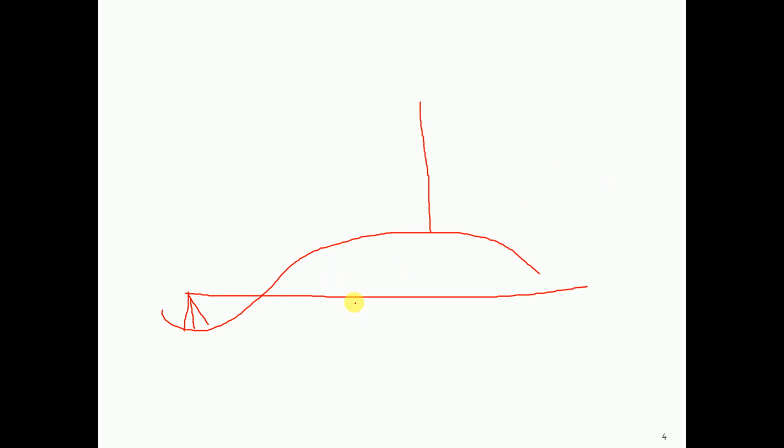To get the staff reading, we direct the telescope towards the staff, and let us say this is the top wire, this is the middle wire, and this is the bottom wire.